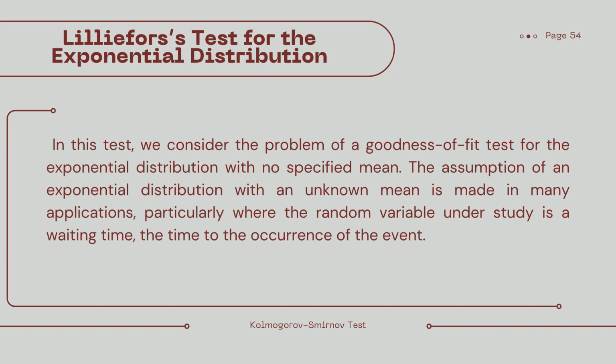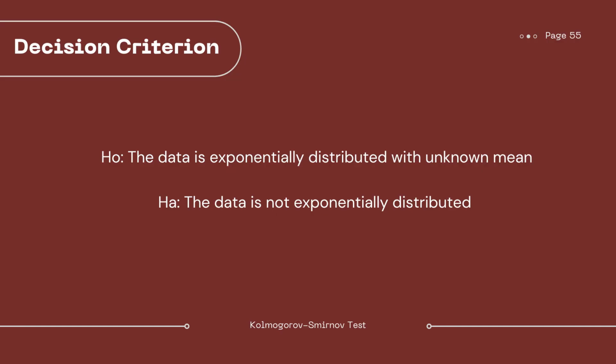So in this test, we consider the problem of a goodness of fit test for the exponential distribution with no specified mean. The assumption of an exponential distribution with an unknown mean is made in many applications, particularly where the random variable under the study is a waiting time, the time to the occurrence of the event. So, for our hypothesis, the null hypothesis states that the data is exponentially distributed with unknown mean, and the alternative states that the data is not exponentially distributed.